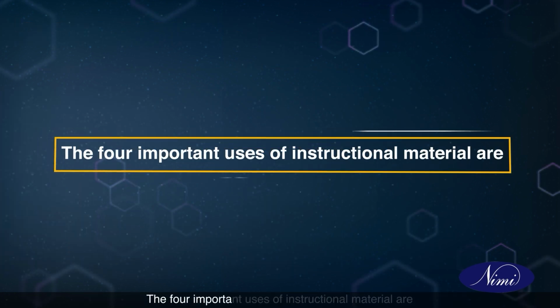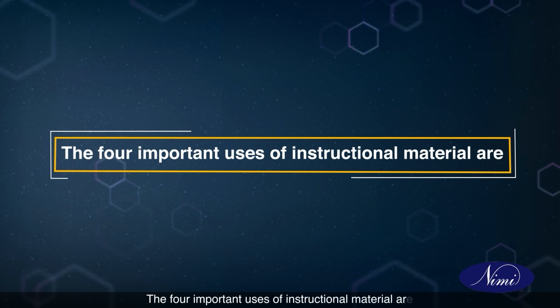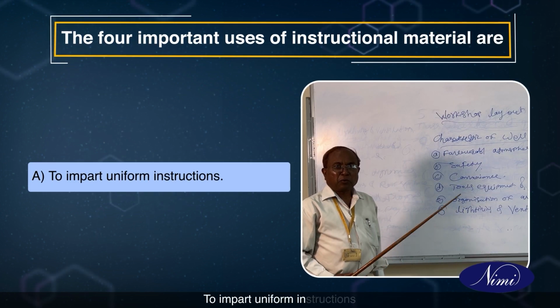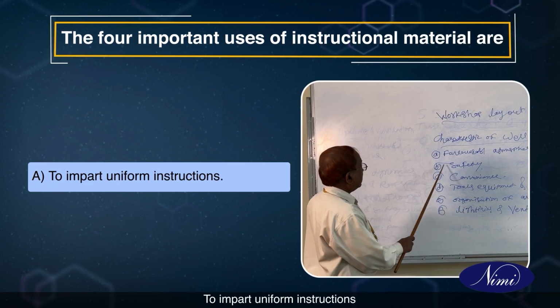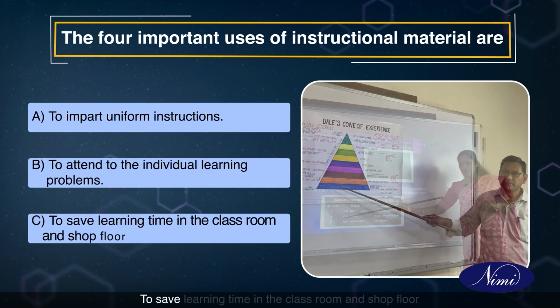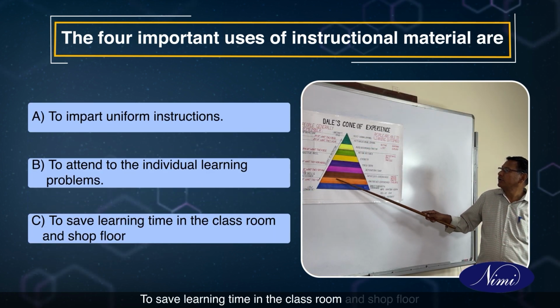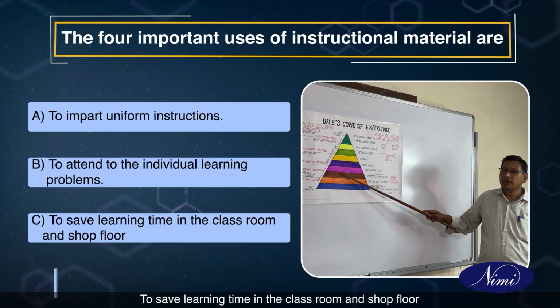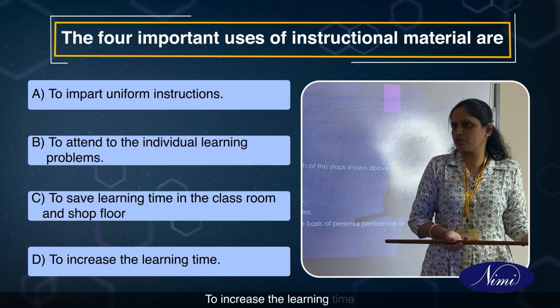The four important uses of instructional material are: A. To impart uniform instructions. B. To attend to the individual learning problems. C. To save learning time in the classroom and shop floor, and D. To increase the learning time.